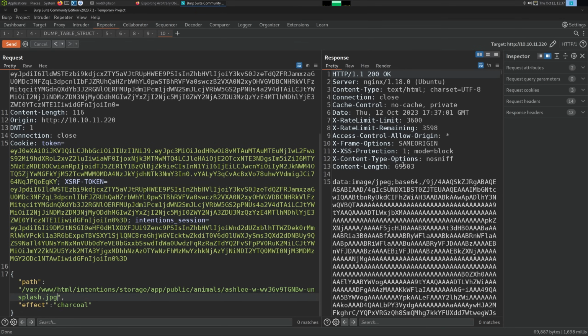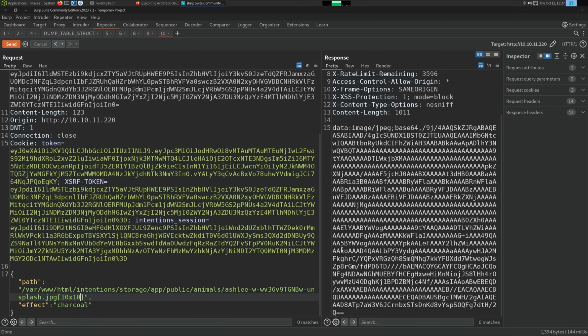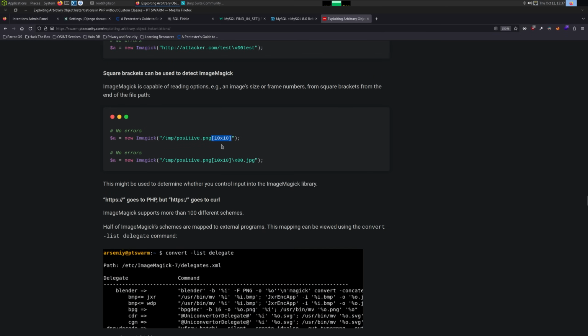So we have a JPEG that's 69,000 in length, right? So if I do 1x1, now it's only 959. So we've changed the image resolution just by passing the file name, just because of ImageMagick's magic parsing, I guess I should say, right? So that is one way they could enumerate.